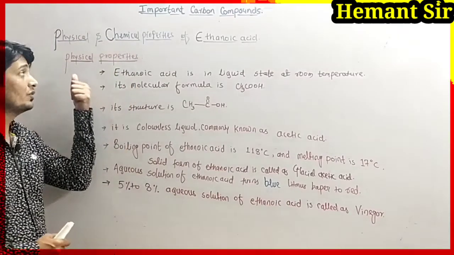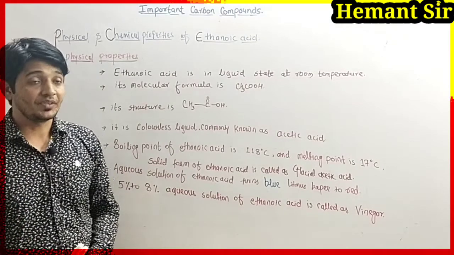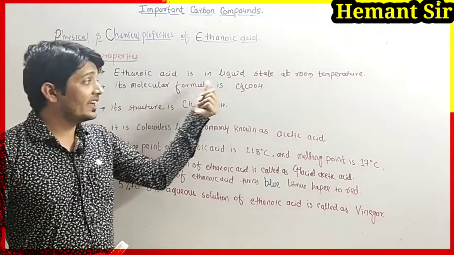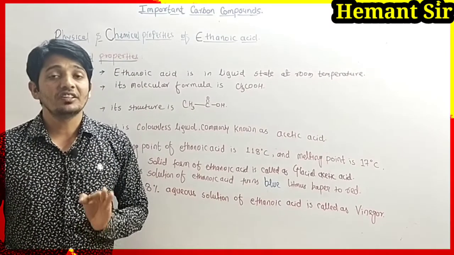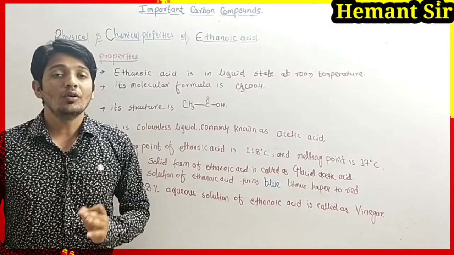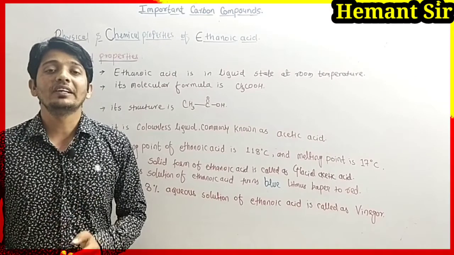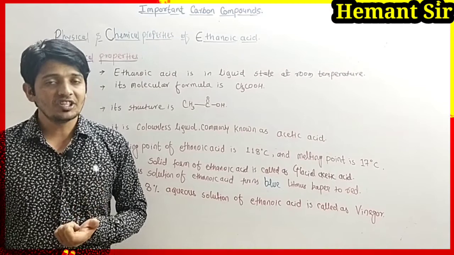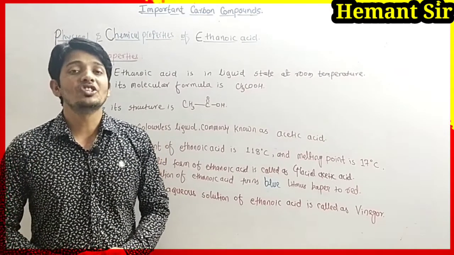First, the physical properties: ethanoic acid is in liquid state at room temperature. The normal room temperature of houses is 20 to 25 degrees Celsius, and at this temperature ethanoic acid is in a liquid state.